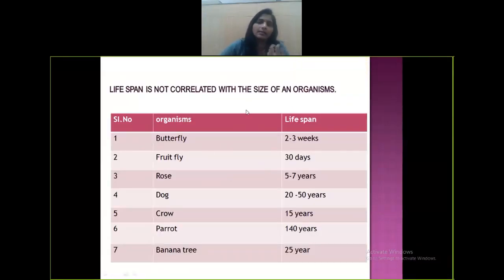Now every living organism has its lifespan. The size of an organism cannot be compared with the lifespan. Just by looking at an elephant or a butterfly or a dog, just looking at their size, we cannot determine their lifespan.